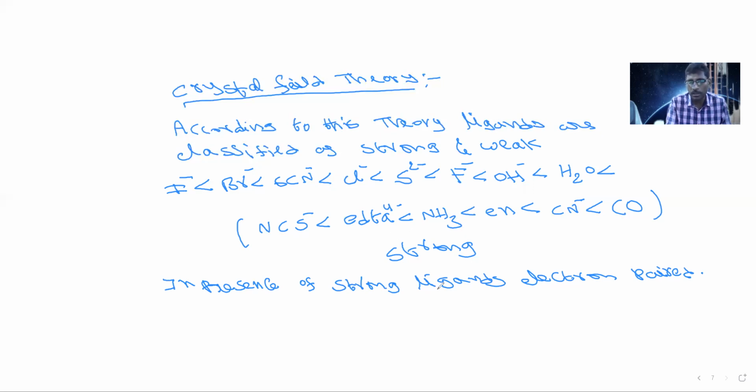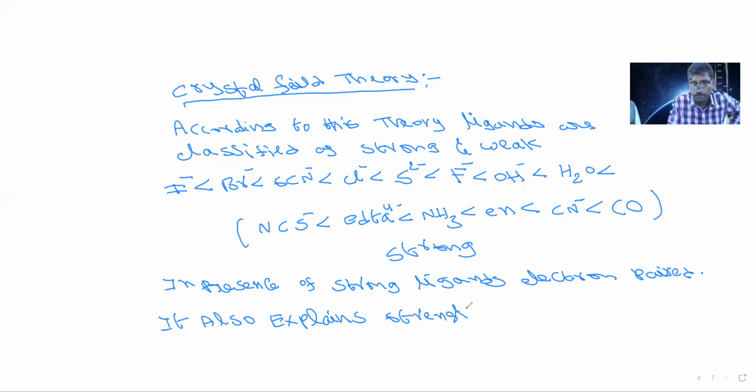If the ligand is strong, electrons get paired. If the ligand is weak, electrons are not paired. So this is the crystal field theory clarification about inner orbital and outer orbital complexes. Not only are these drawbacks clarified, it also explains the strength of the central atom.